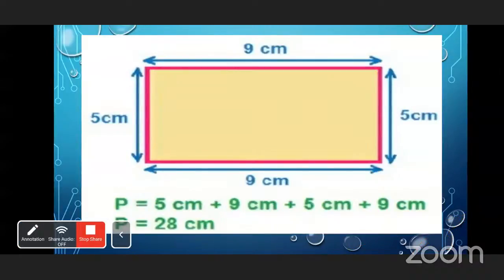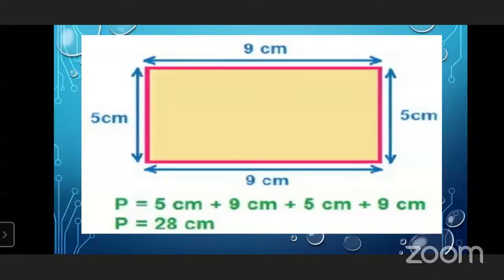See how to find out the perimeter. P means perimeter, and P is equal to 5 centimeter plus 9 centimeter plus 5 centimeter plus 9 centimeter, that is 28 centimeter. A means area. So the first topic is perimeter, then we will see how to find out the area.